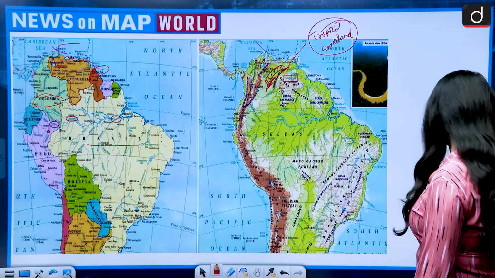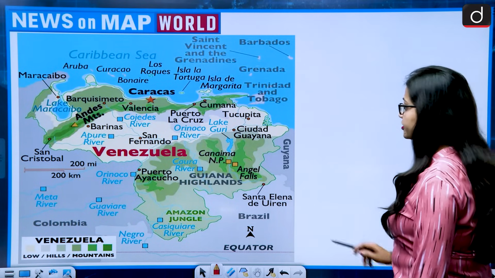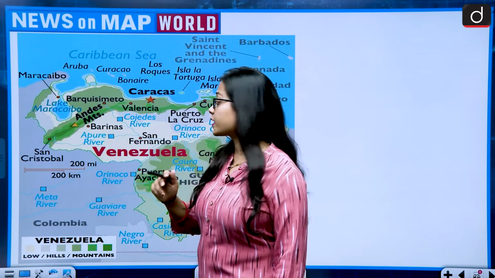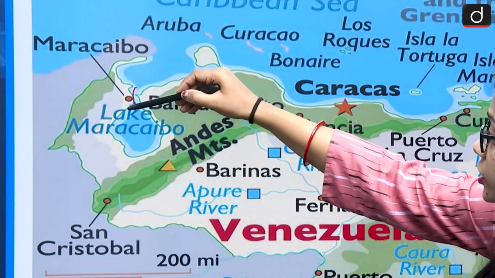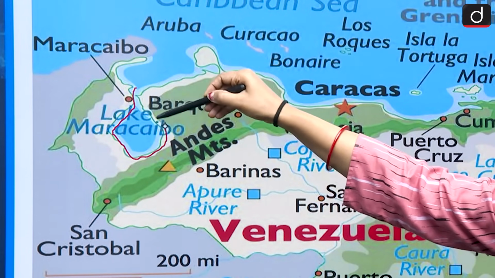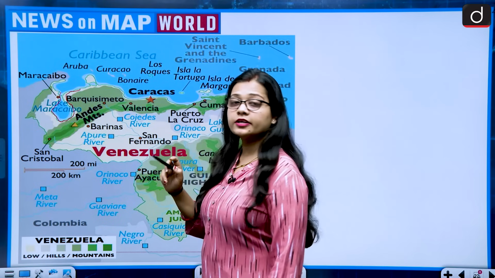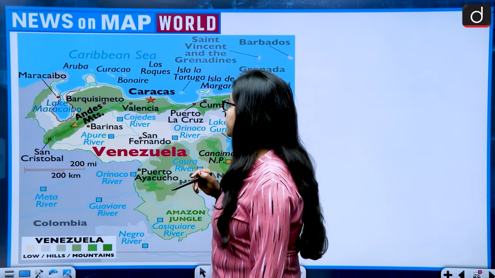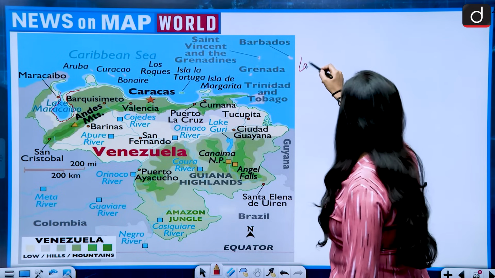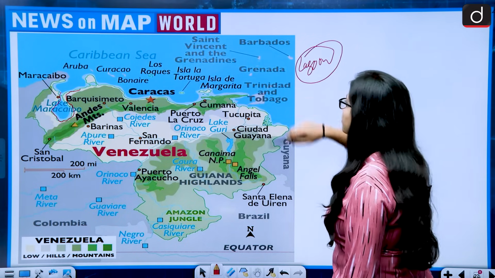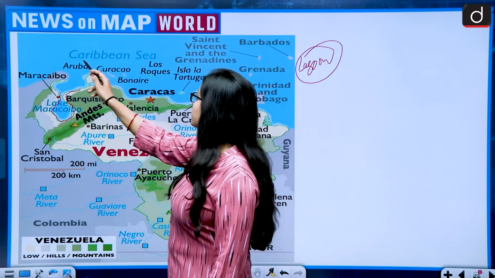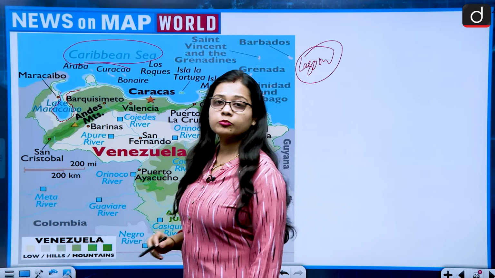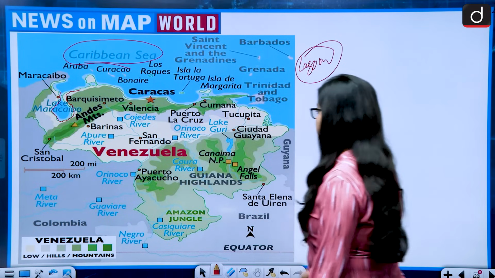I'll just show you another map. Okay, this is the extended map of Venezuela, and if we talk about Lake Maracaibo, then this is the location of Lake Maracaibo, and it lies in the northern part of Venezuela, and it is a lagoon in nature also, as it receives water from Caribbean Sea. So Lake Maracaibo lies in Venezuela.